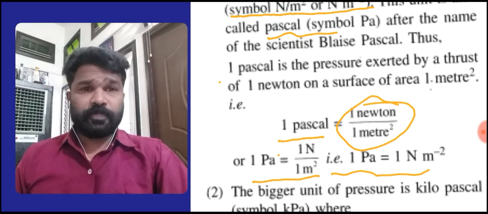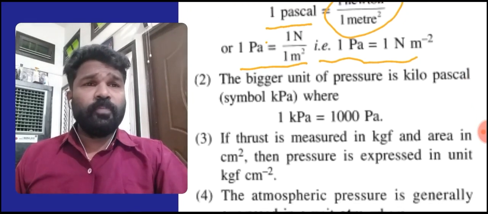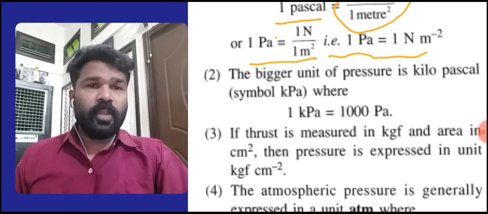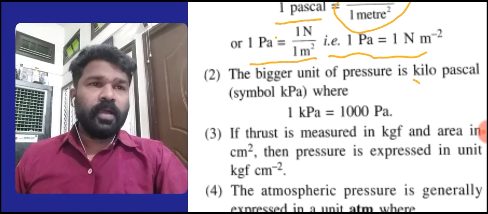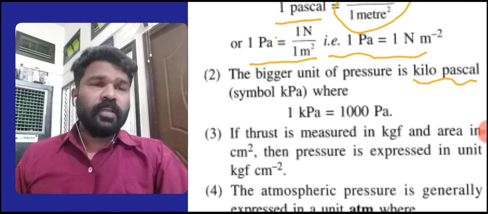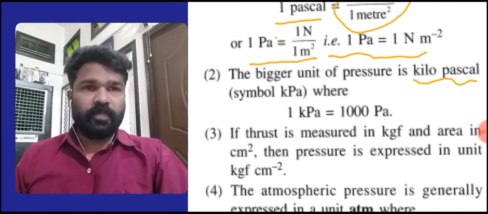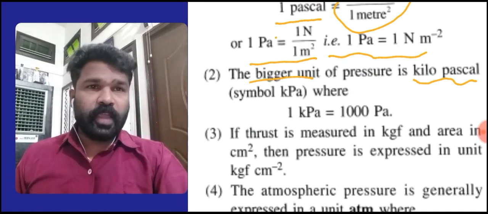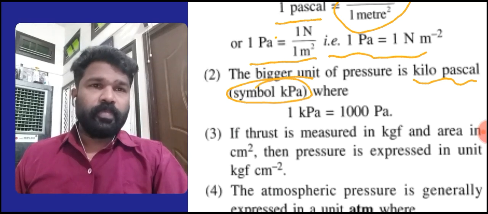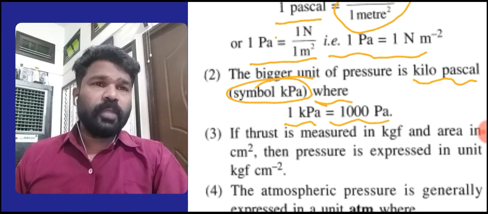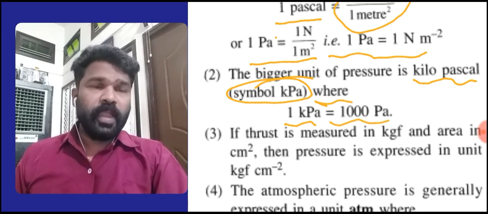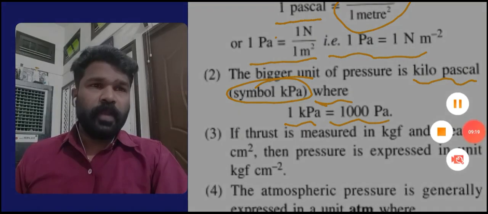Okay, students, the bigger unit of pressure is kilopascal. The symbol is kPa, where 1 kPa is equal to 1000 Pa.